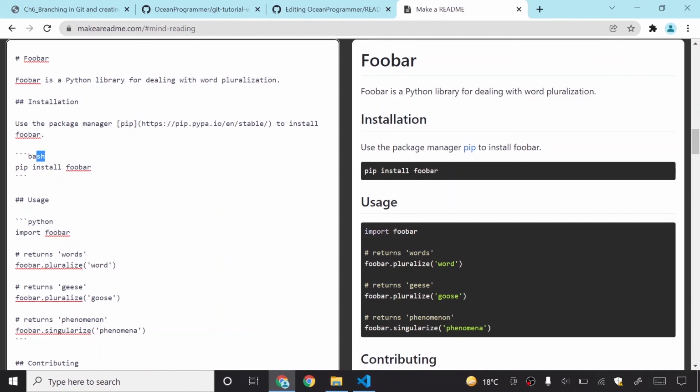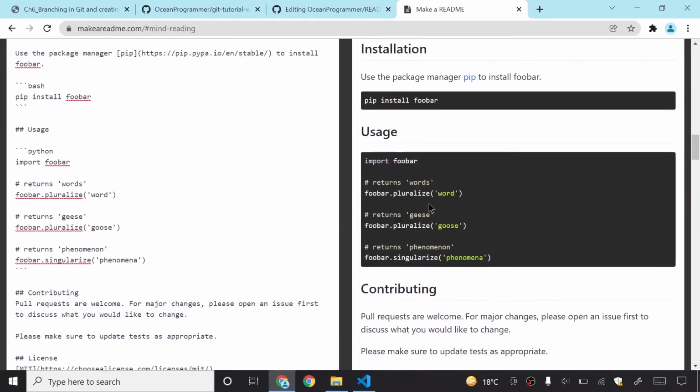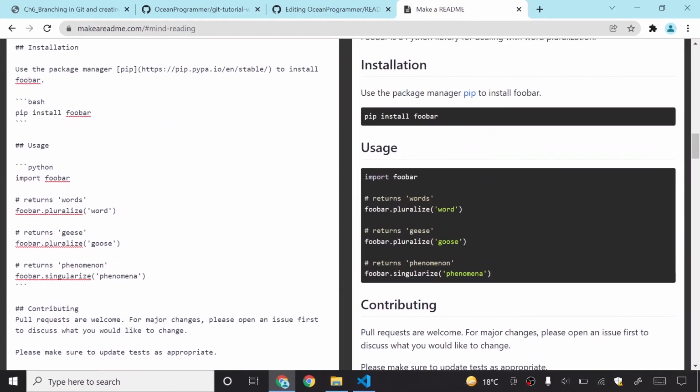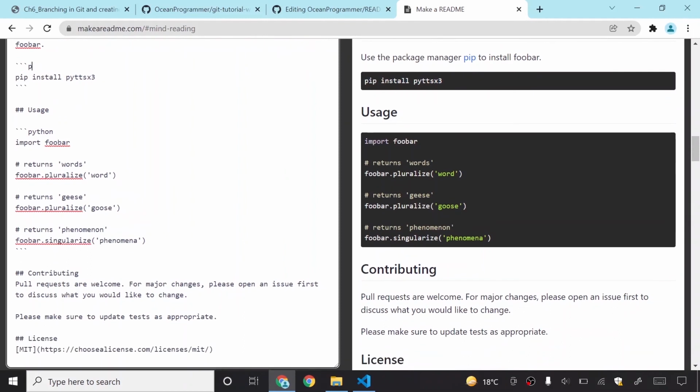Here they have written bash pip install this package library, so you can just do it like this. If I say pip install, and instead of this I say pyttsx3, you can see it has now done it like this. In Python it won't work, because in Python we don't put pip install statements.